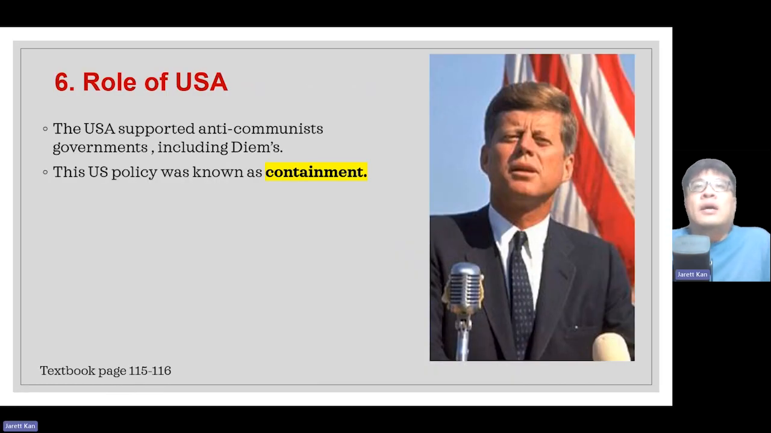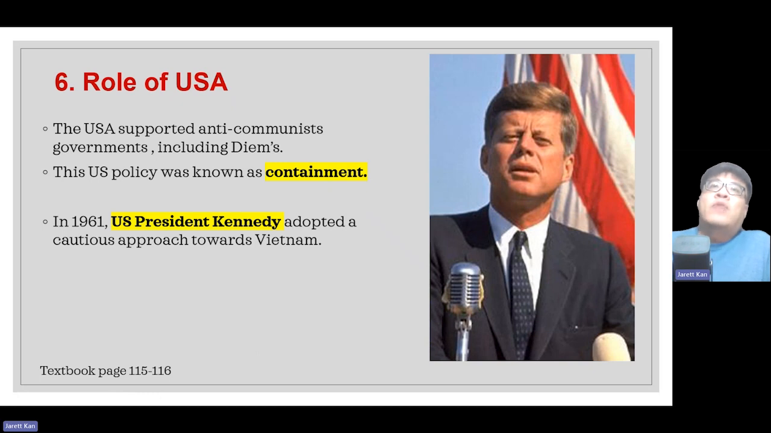Now, the USA obviously supported the anti-communist governments all around the world. And this included Diem's government in South Vietnam. Even though Diem's government was very corrupt and autocratic, the USA decided to support Diem because Diem was anti-communist. And this idea of supporting anti-communists and ensuring that they do not fall to communism, this US policy was known as containment. You are trying to contain the spread of communism.